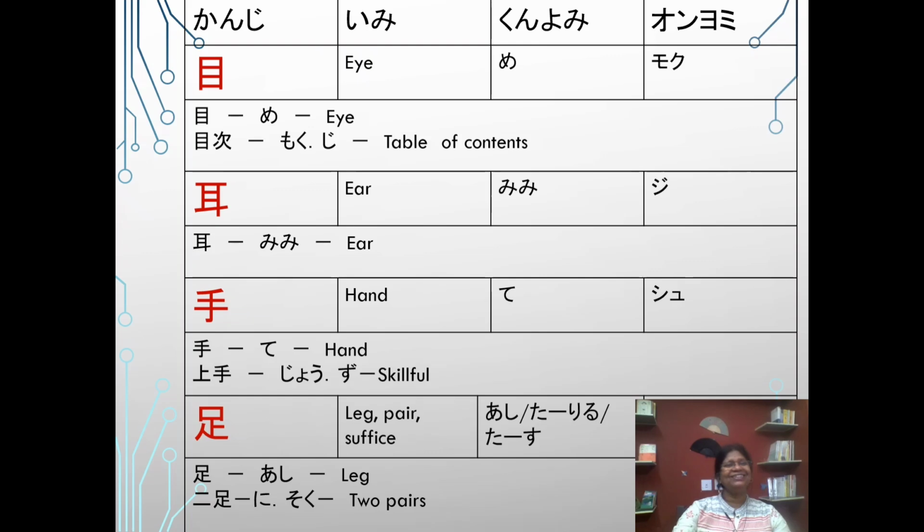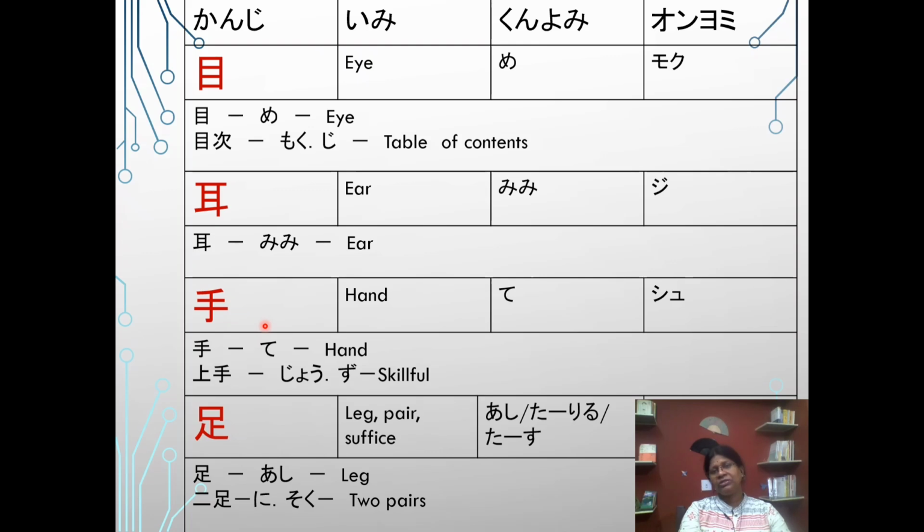Kanji. Meaning of the kanji eye. Kunyomi me, onyomi moku. Me, eye. Mokuji, table of contents. Meaning of this kanji is ear, kunyomi mimi, onyomi ji. Mimi, ear.